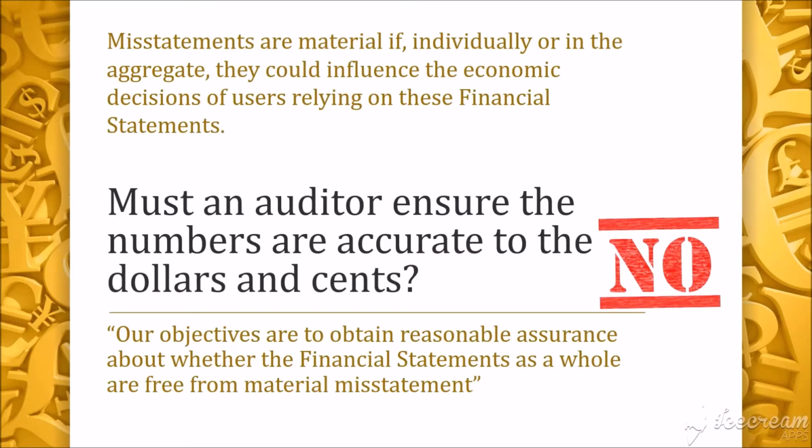This means if a person relying on the financial statements could make an incorrect decision because the numbers in the financial statements are inaccurate, the financial statement is materially misstated. If the financial statement contains some misstatement, but this misstatement would not cause a person relying on the financial statement to make an incorrect decision, the misstatement is not material. A public company needs to publish its annual report within 4 months from the financial year end. It is not possible for an auditor to check the accuracy of all transactions occurring in a year within 4 months.